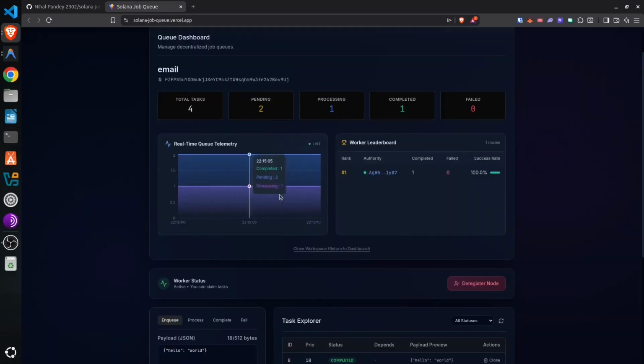You can see the metrics chart. This has the pending, processing, and completed tasks right here. Tasks aren't stored in a flat list. They live in a native binary max heap baked into a queue PDA. Again, priority ordering is enforced on-chain.